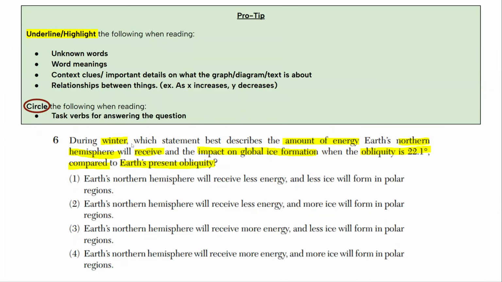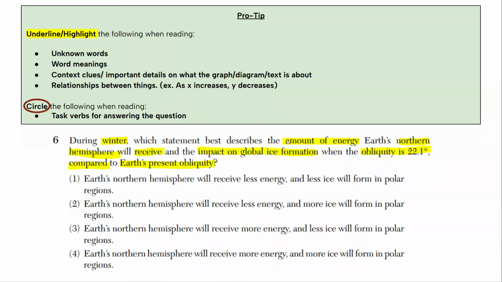Okay, so now it says question 6: during winter, which statement best describes the amount of energy Earth's northern hemisphere will receive and the impact on global ice formation when the obliquity is 22.1 degrees compared to Earth's present obliquity? So I'm highlighting winter because it's an important detail. So they want us to talk about or look into winter. Which of these statements best describes?